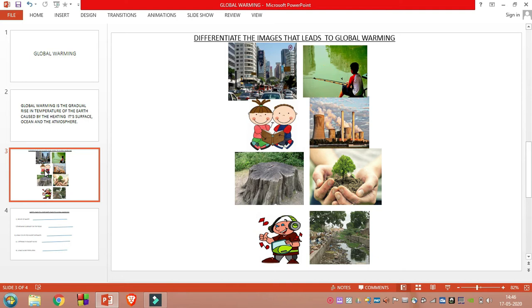See, the first image is here, a number of cars going on the road. So it can lead to noise pollution and air pollution. Carbon dioxide and other gases are released from the vehicles. So it leads to global warming. Now we will move it to one side.